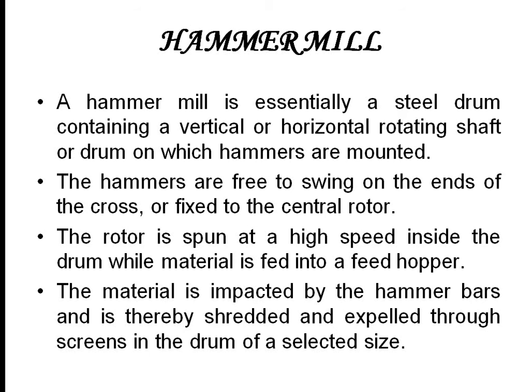The last mill is the hammer mill. It's similar to our ball or rod mill. The thing is that the milling is carried out by making use of hammers over here. So the name hammer mill. A hammer mill is essentially a steel drum which contains a vertical or horizontal rotating shaft or drum on which the hammers are mounted. The hammers are free to swing on the ends of the claws or fixed to the central rotor. So the hammers can either be freely moved or fixed.